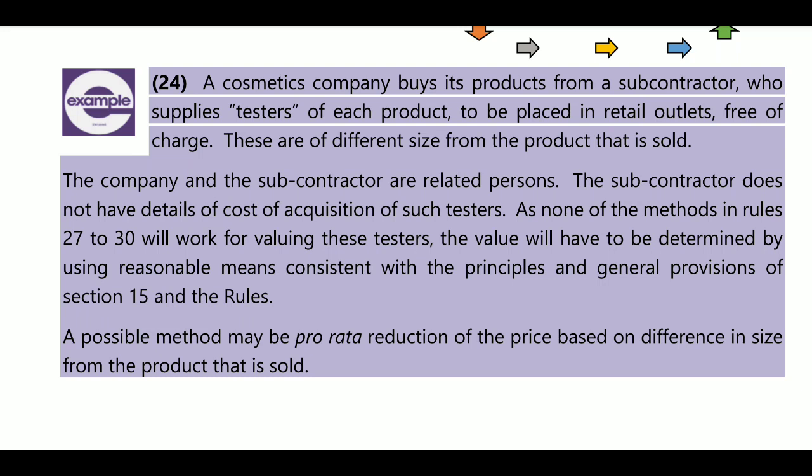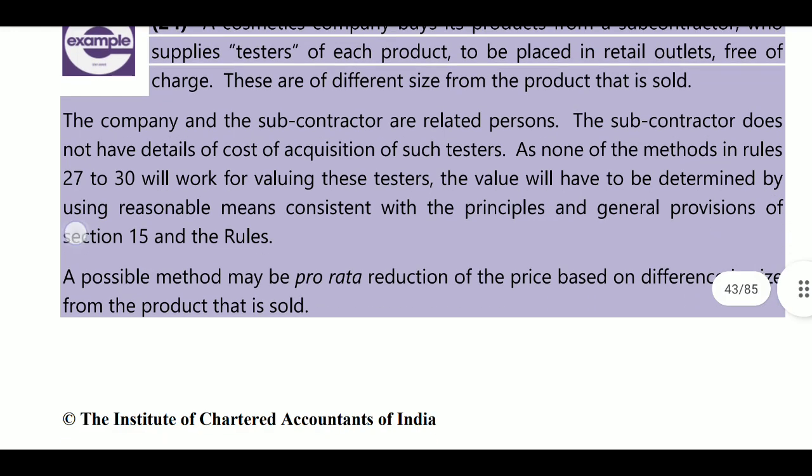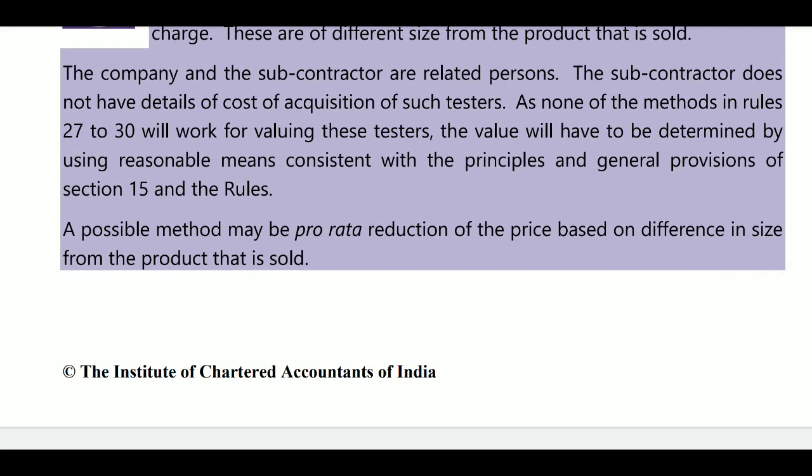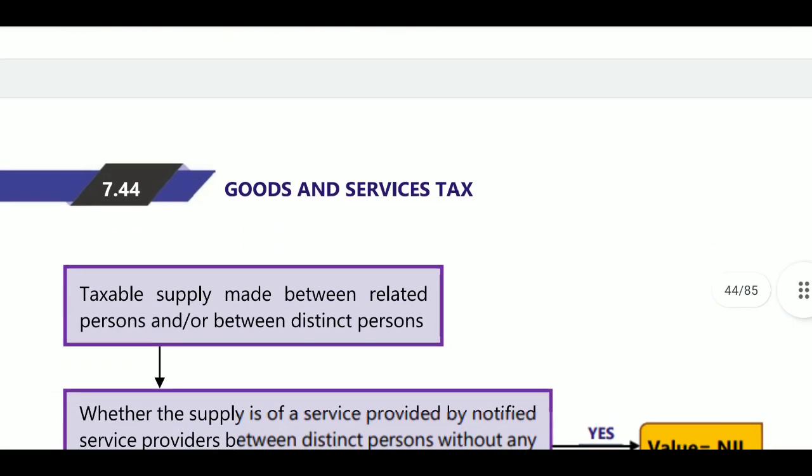For section 15, we have discussed that section 15(1) will be the transaction value. Where the supplier is made to a related person, or where the price is not the sole consideration, or where the supply is notified, it will be determined by the rules. Here section 15 and the rules will be applied. A possible method may be pro rata reduction of the price based on the difference in size between the testers and the product that is sold.